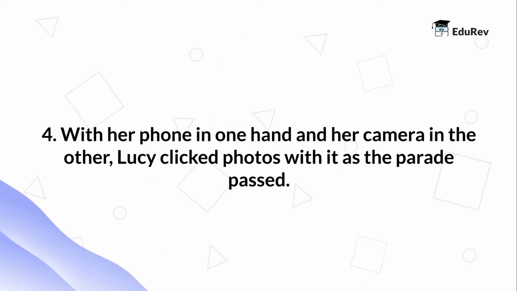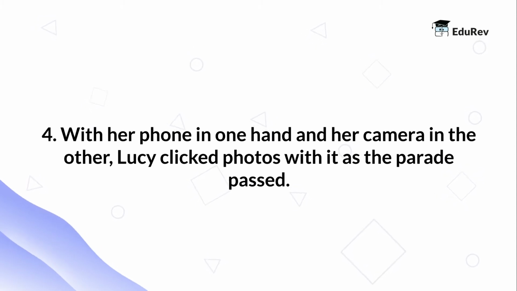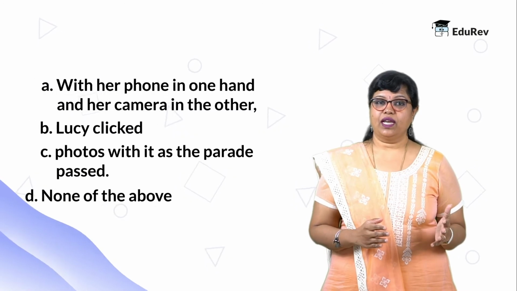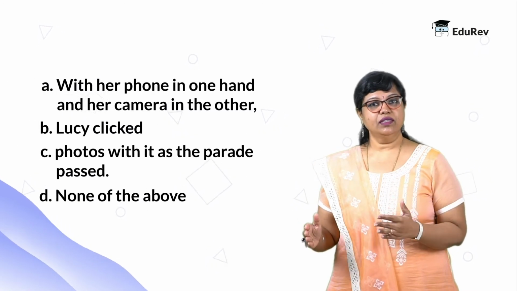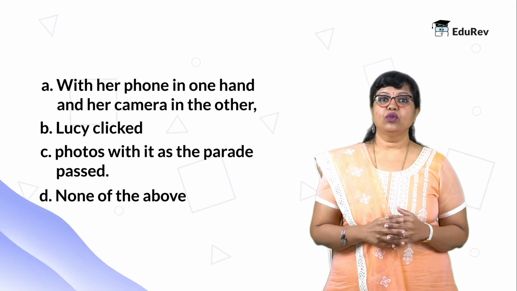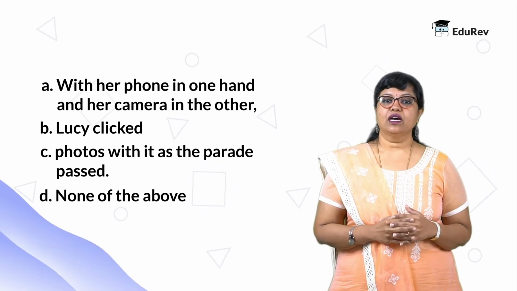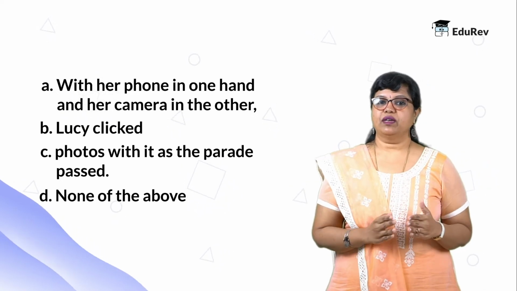Let's take a look at it. With her phone in one hand and her camera in the other, Lucy clicked photos with it as the parrot passed. Part A, with her phone in one hand and her camera in the other. Part B, Lucy clicked. Part C, photos with it as the parrot passed.